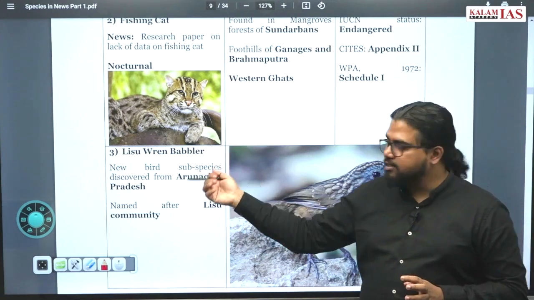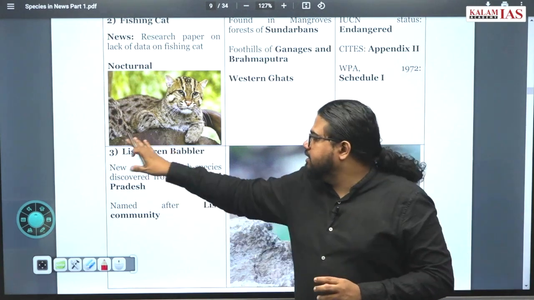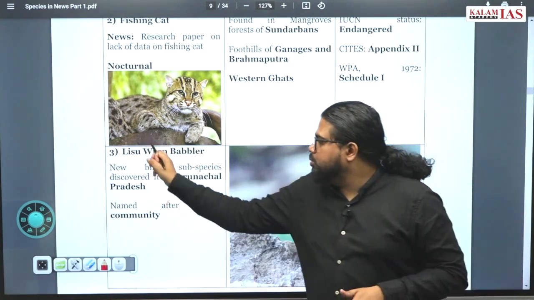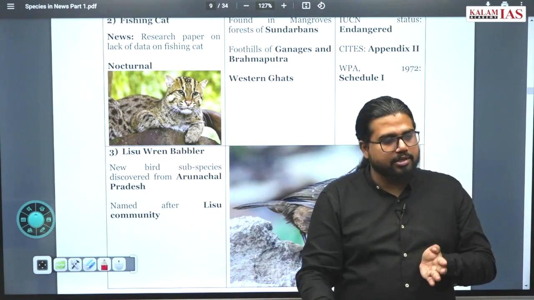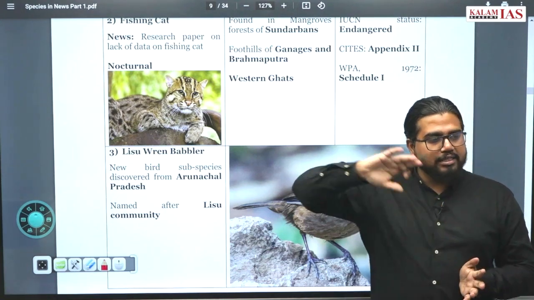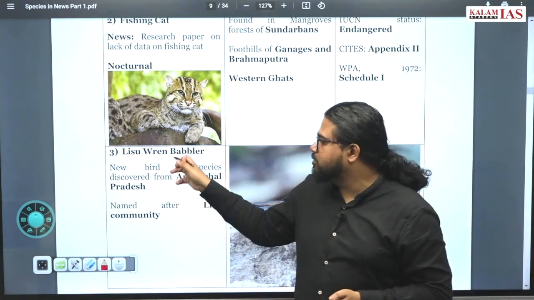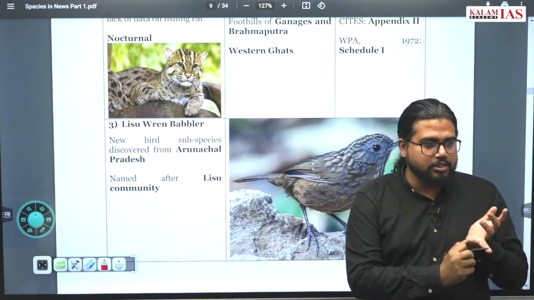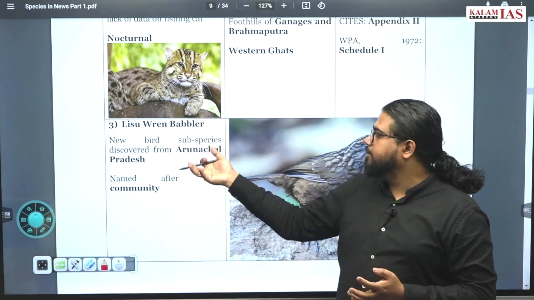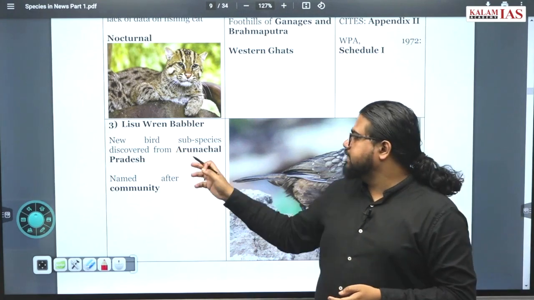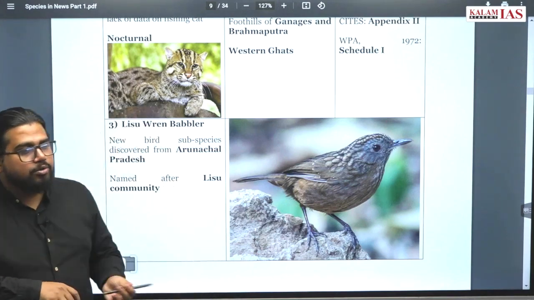How we solved that question is, in that question it was given that it was named after a tribal community. So Lisu is a name of a tribal community, and from the name it suggests that it is mostly a Christian tribal community. Christian tribal communities are mostly present in India in northeast regions. So that's how I applied some of our basic knowledge and solved this question. So Lisu is a tribal from Arunachal Pradesh, and with respect to this tribal community, this species has been named. It is discovered from Arunachal Pradesh, Lisu community, and this is the species we are talking about.